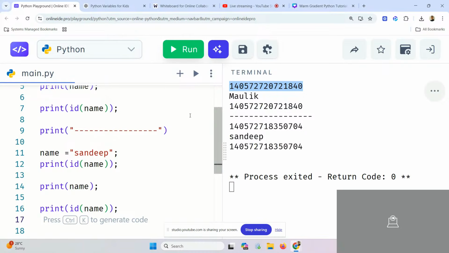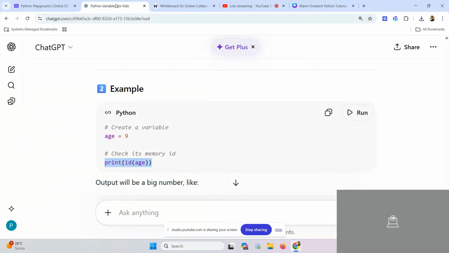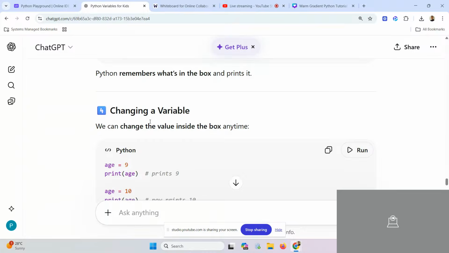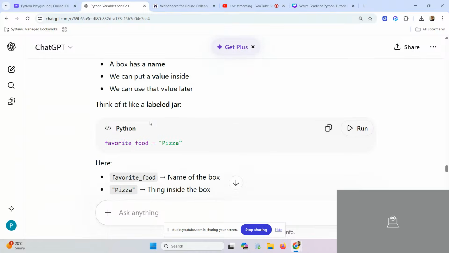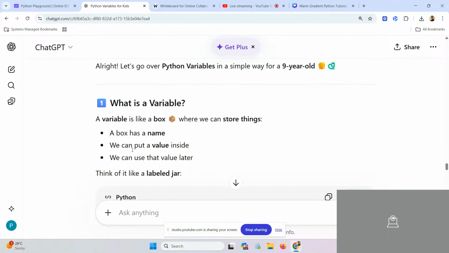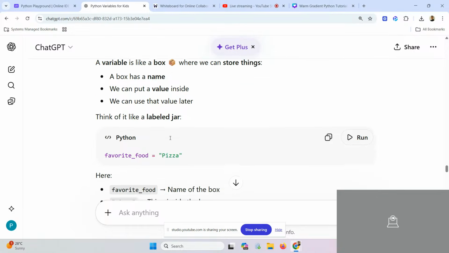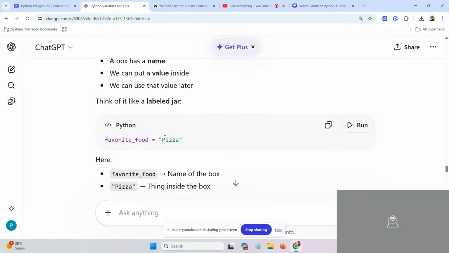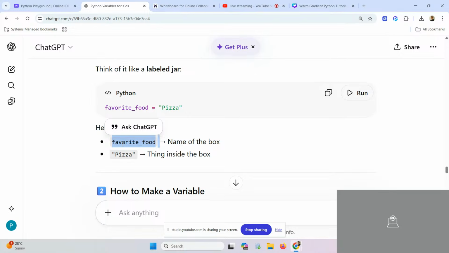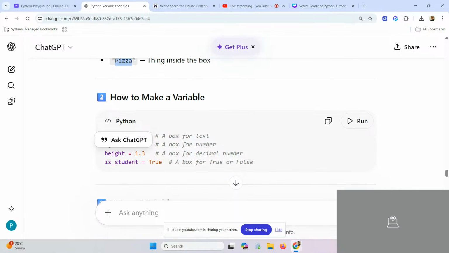The long story short is this: whenever you create a variable in Python, it will create a box. The way ChatGPT is saying is very correct. Read it. It's like a box. Box has a name. We can put a value inside. We can use that value later. Think of it like a label jar. For example, favorite food equal to pizza. The favorite food is your variable name, and pizza is the value inside that. Okay? आपको बात समझ में आ रही? हाँ या ना? Getting it or not?